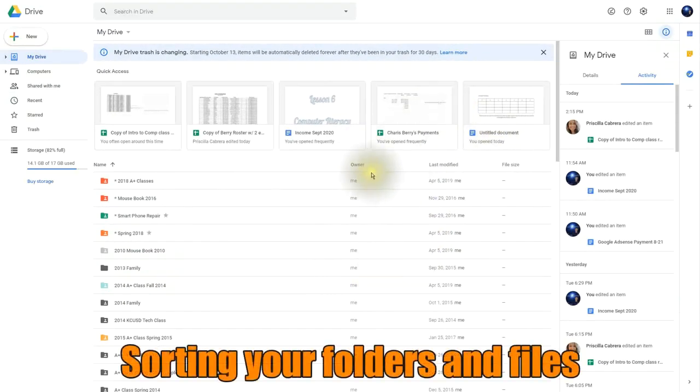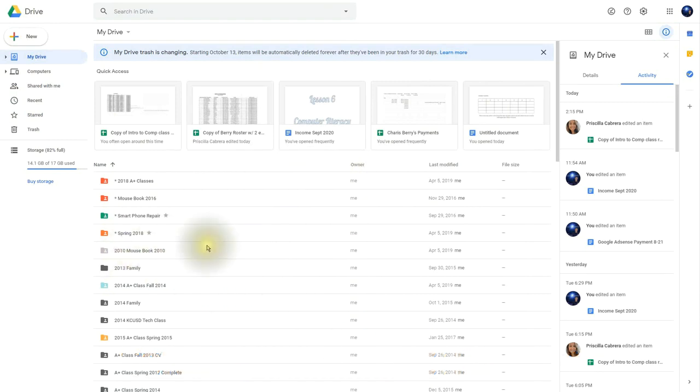The next feature I want to go over is the sorting feature. Now here I am, we see the workspace here, and notice how we can have all the names of the files and folders here. We can sort it by owner, last modified, or even the file size. So if I go over here and I click on name, we now see it's done in alphabetical order in the other way. So it's starting from the Z's going to A's. If I click it again, it now starts with the numbers, and then it goes from there A, B, C.